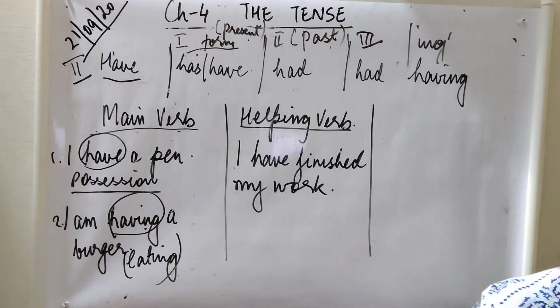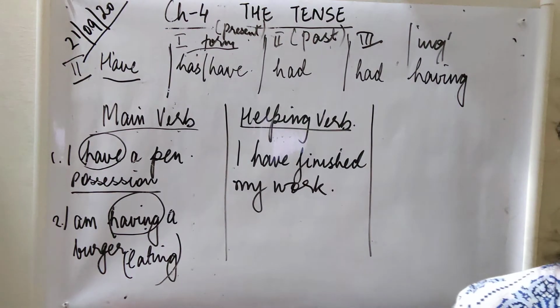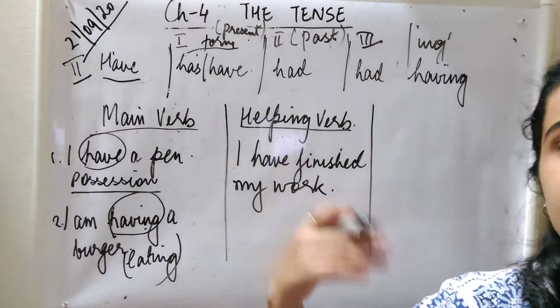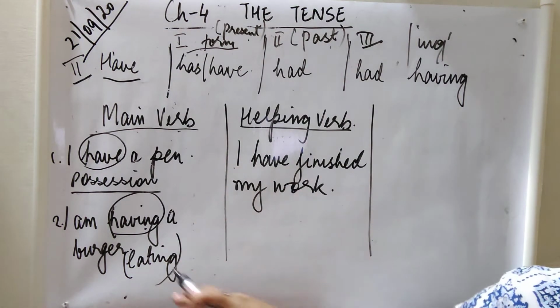Okay, for example, I have many friends. Here you can say I have 2 dictionaries. Okay, we are having a nice time. We are having a nice time means that we are experiencing, not eating.